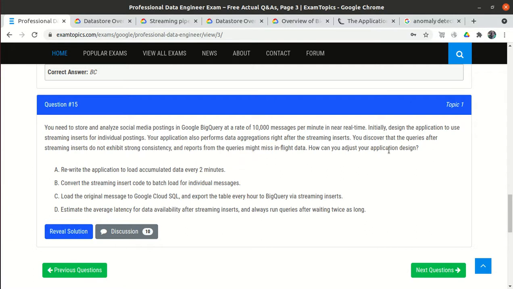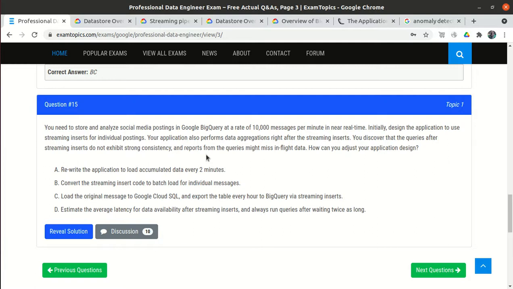So how can you adjust your application design? We have been given 4 options. Option A: rewrite the application to load accumulated data every 2 minutes. So they told that redesign the whole application to accumulate data every 2 minutes. Once the data came, accumulate it for 2 minutes, then write the data.